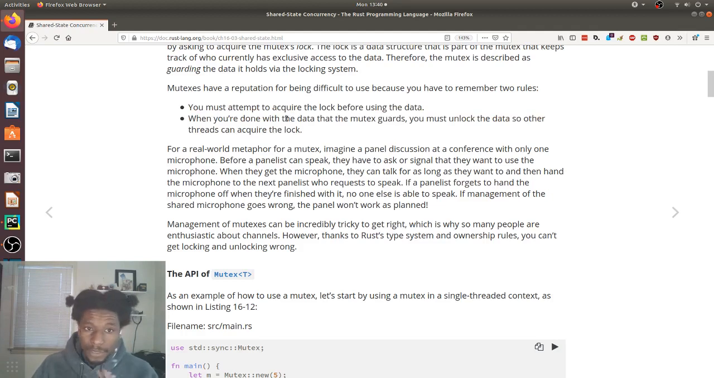Alright, so there's two rules. The first one, which they pretty much stated, is you have to ask for permission to use the lock because somebody else may be using it. And if somebody else is using it, then you can't use it. Rule number two, once you have the lock and you do what you need to do, let other people know that you're done with it so they could use it and access that piece of memory.